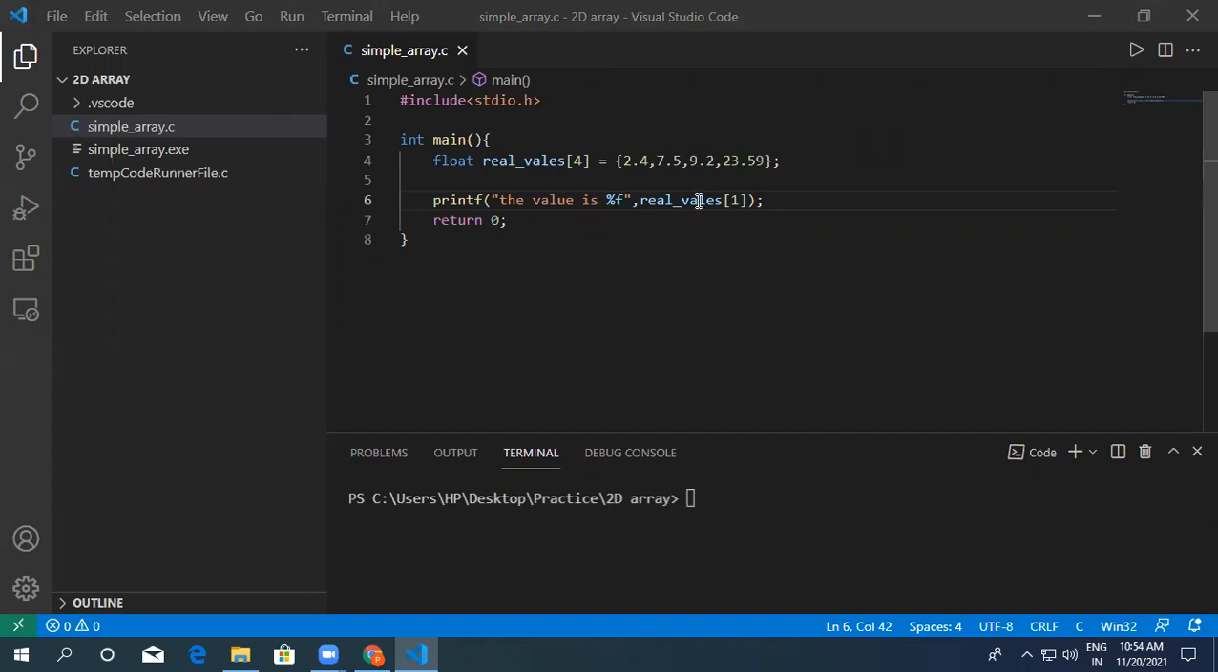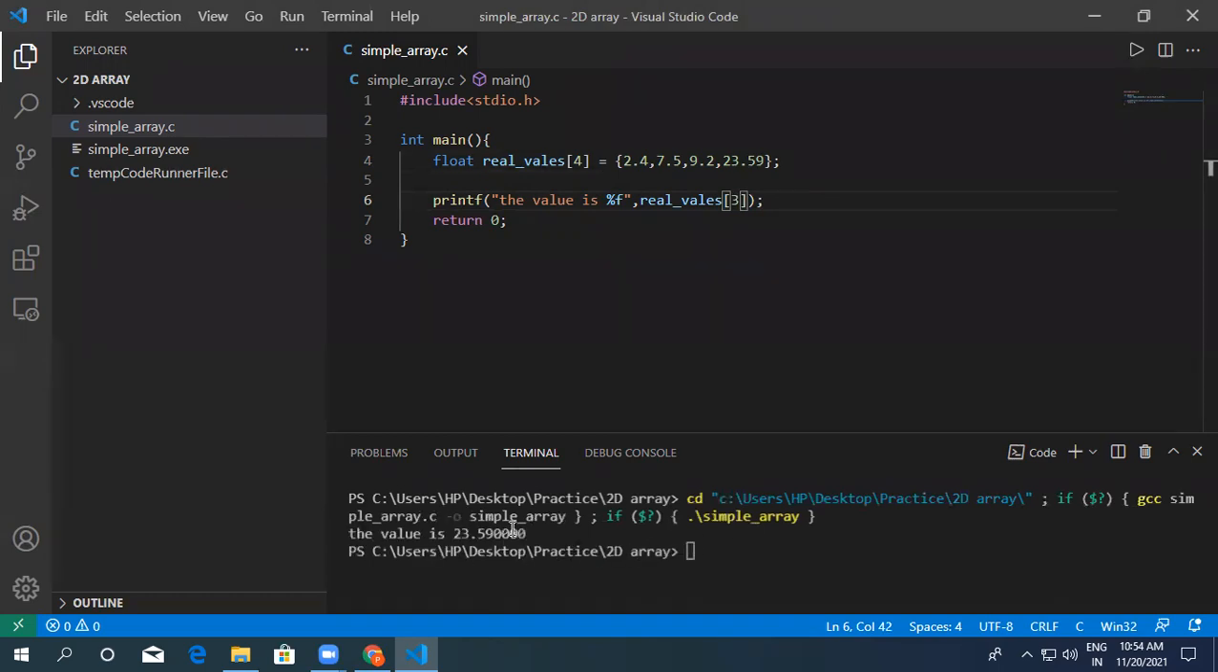Yes, 3. 3 is the right answer, guys, because this is real values 0, this is 1, this is position 2, this is position 3. So if I write 3 here, I can see this on the output screen. See here, 23.59. So you guys understood. Now I can access any position like this. It's like a variable.